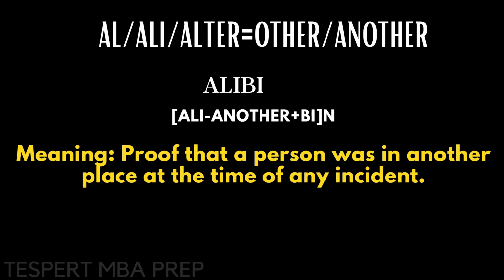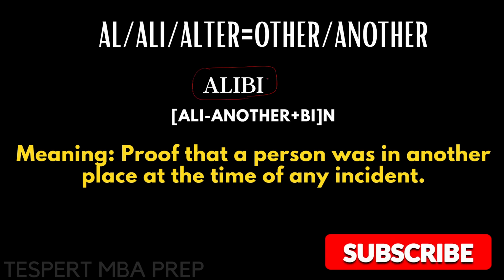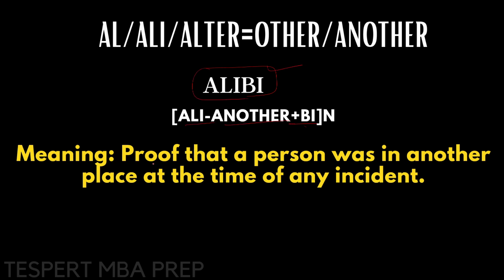So please note here, it's not alibi, it's alibi. What's meant by alibi? Ali means another and by. So proof that a person was in another place at the time of any incident. So in other words, it means justification, right? So alibi means justification.